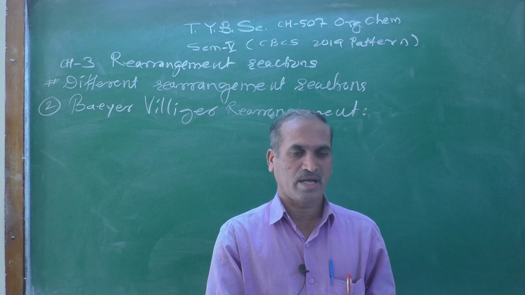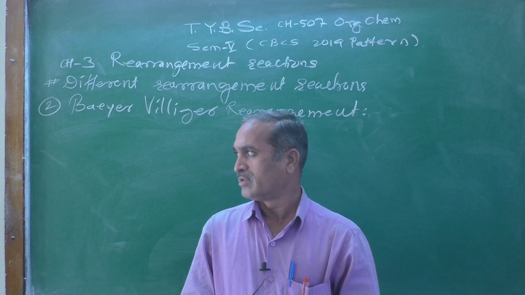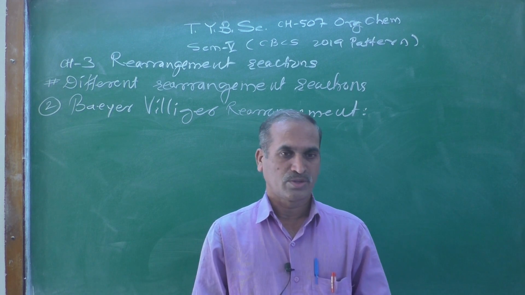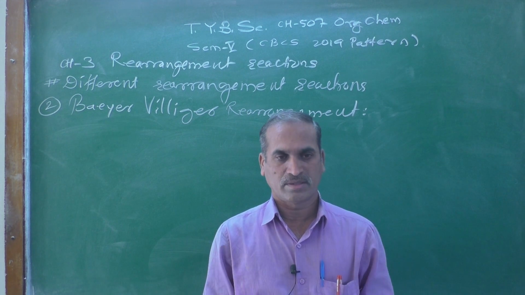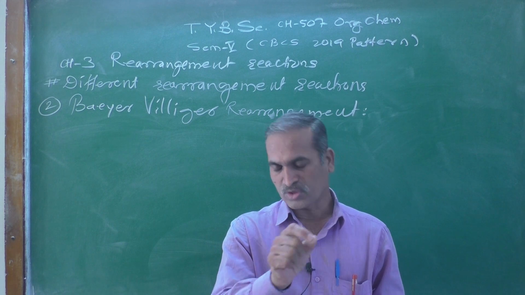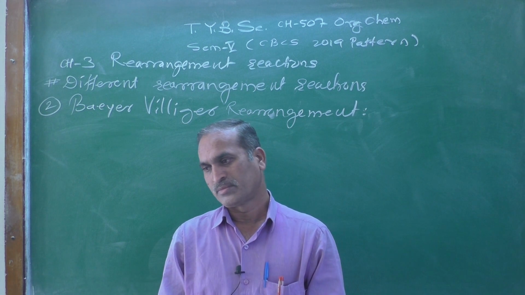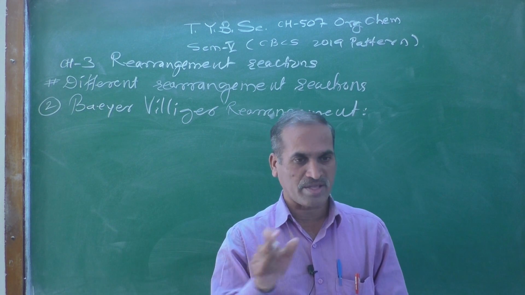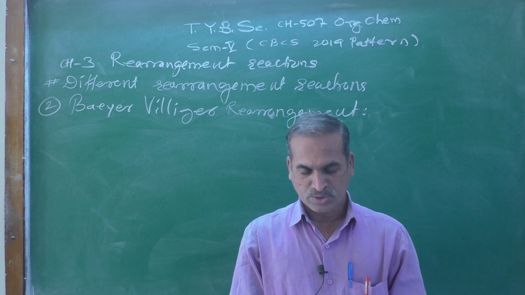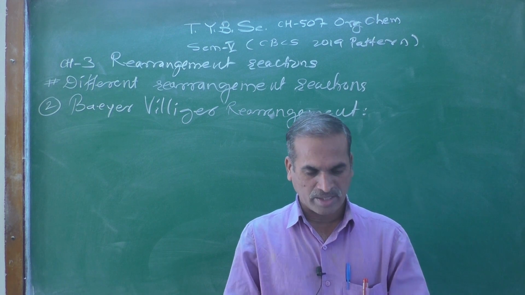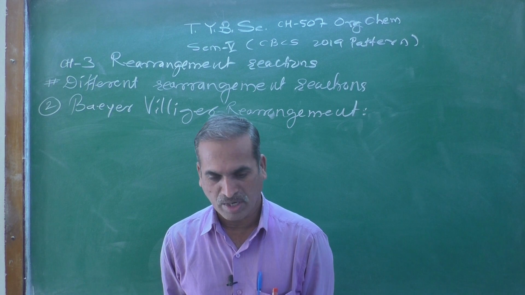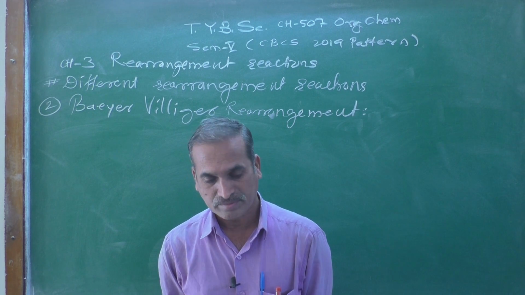If on one side there is a primary group and on the other a secondary, you have to insert the oxygen atom on the side which is highly branched. That is the migratory aptitude, the point you should keep in mind.